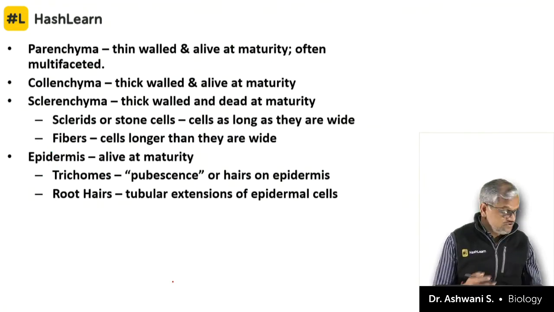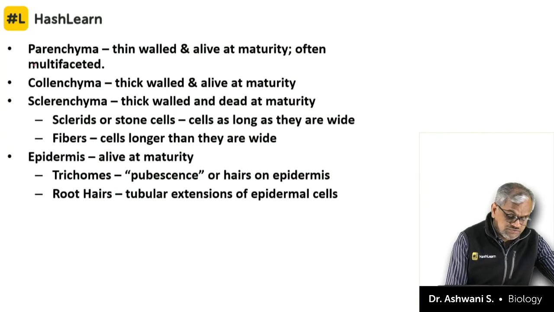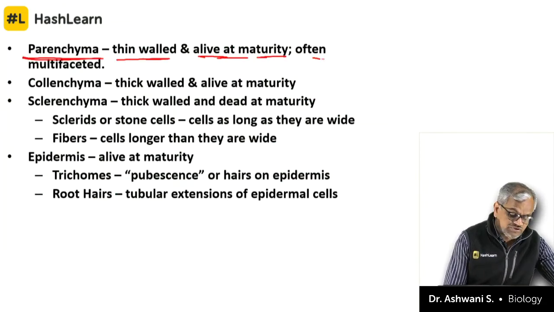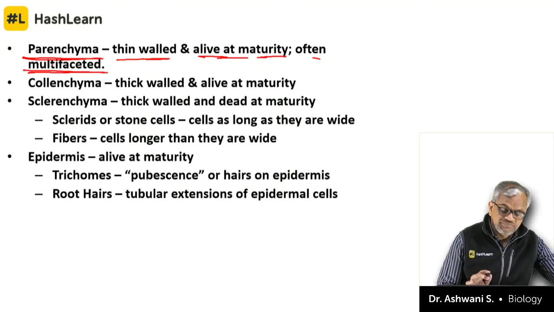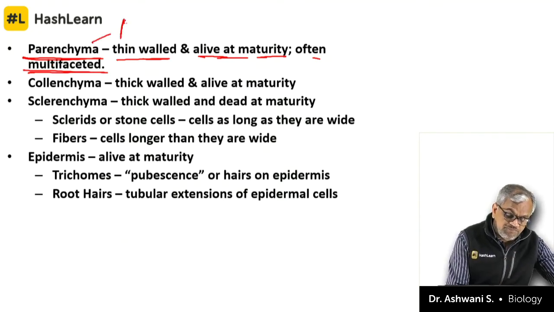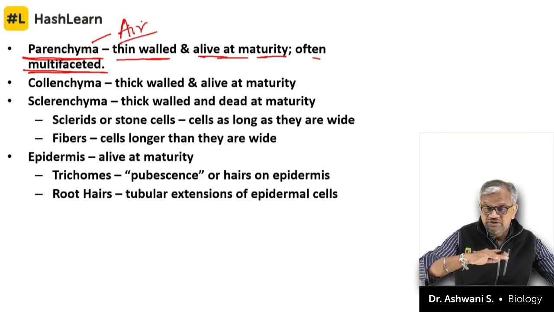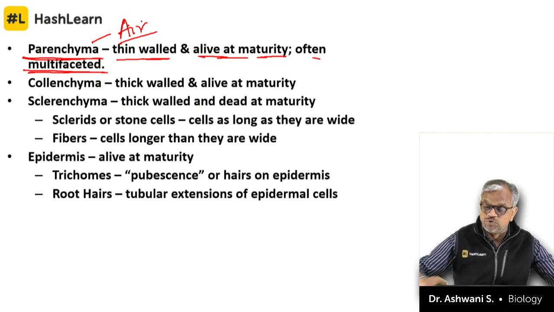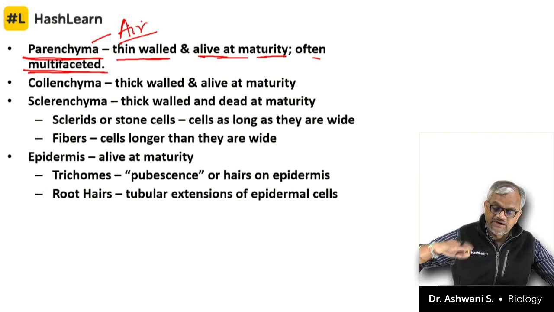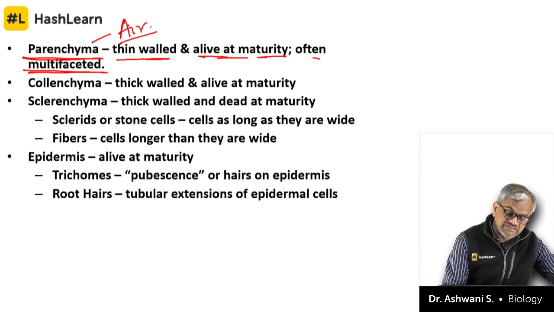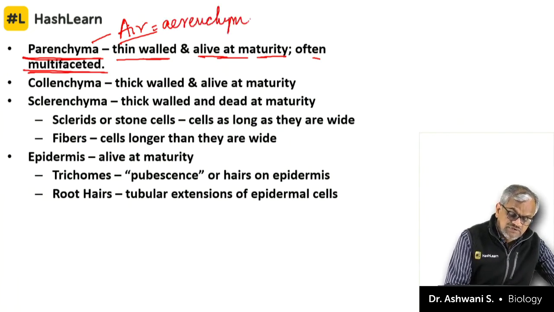So, for permanent tissues, parenchymatous, thin-walled, alive at maturity, often multifaceted. They perform multiple functions. For example, if parenchyma stores air, means if any plant which is floating has air into it, that is called as parenchyma.